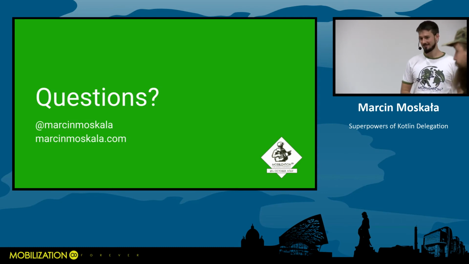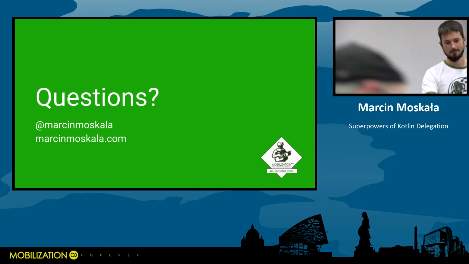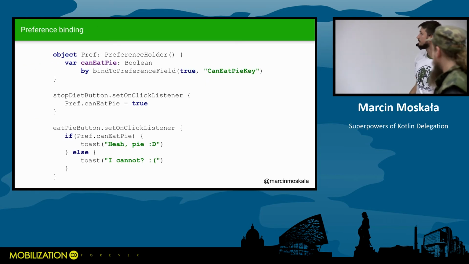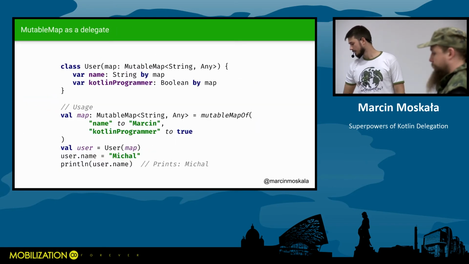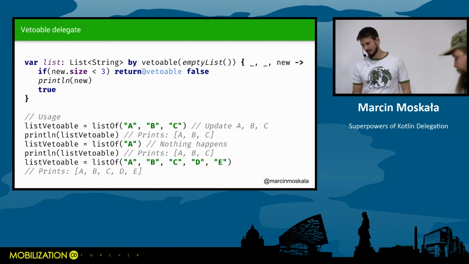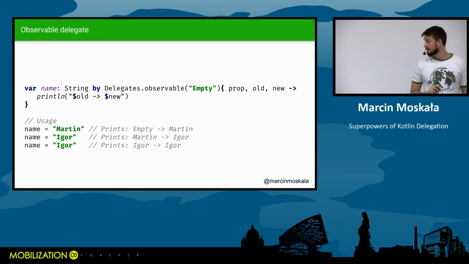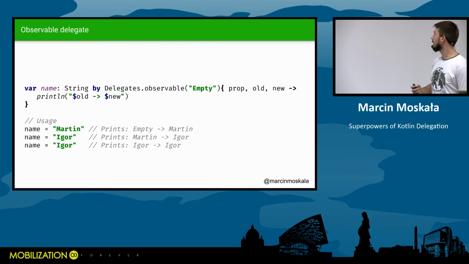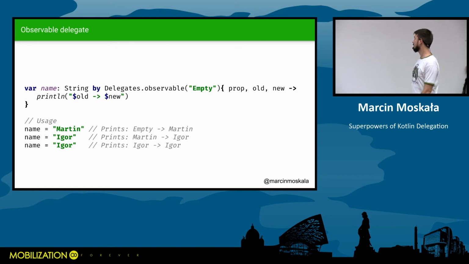Hi, I would like to ask about 2 things. The first thing is about that observable delegate. Does it hold a strong reference to the variable that it's observing? Does it hold strong reference? Okay. So the question is why there is this property. Okay, so it holds a bounded reference. Yes, it holds bounded reference.